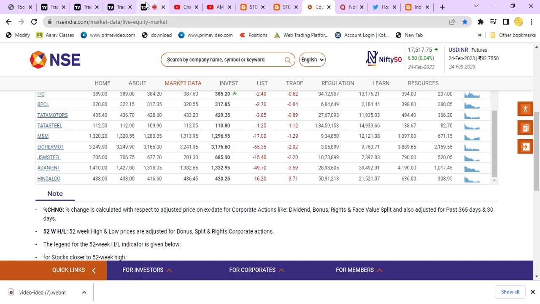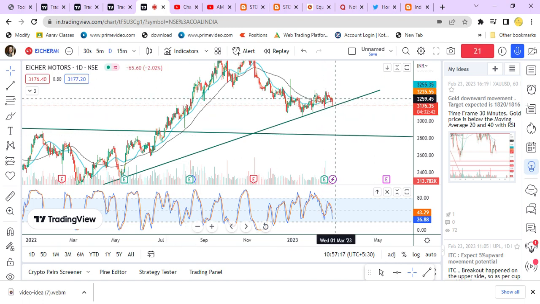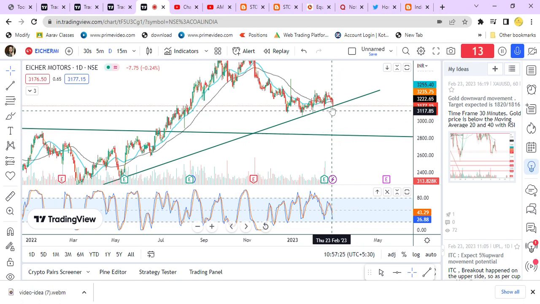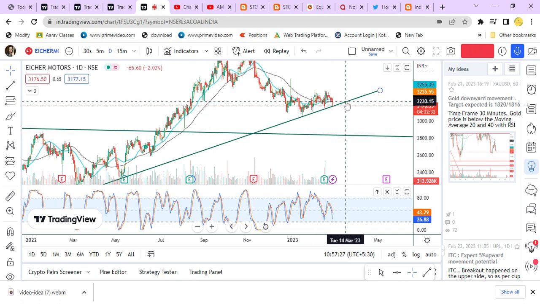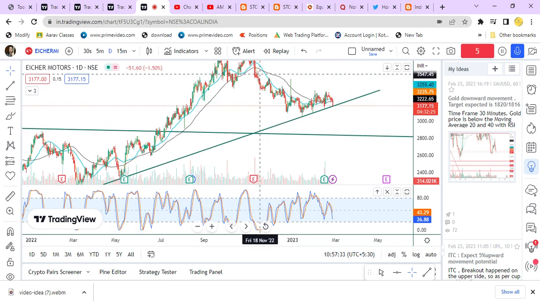And Eicher Motors, as I told, is already on a support line. So even if it breaks the trend line, the next target will be 2829. For this also, as I told, it will take too much time to reach this target because it's on uptrend.